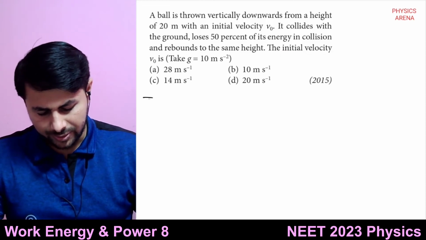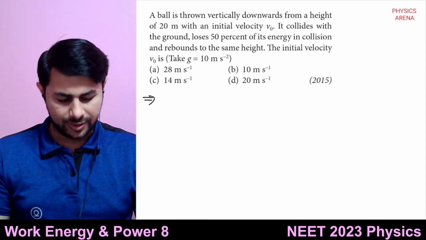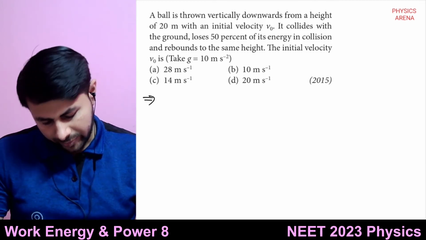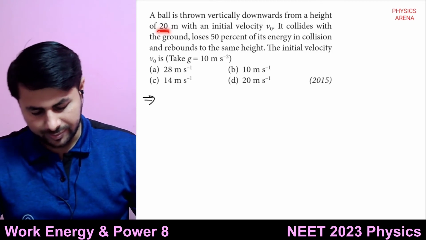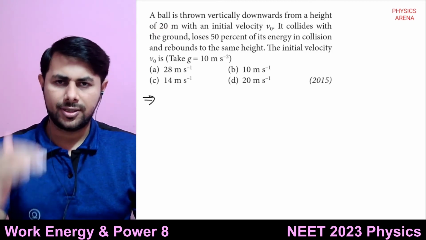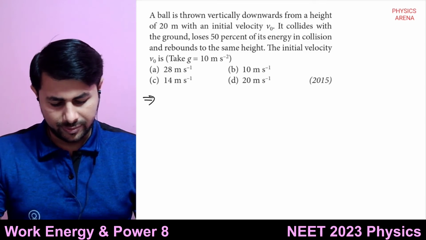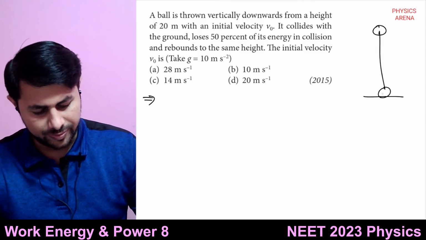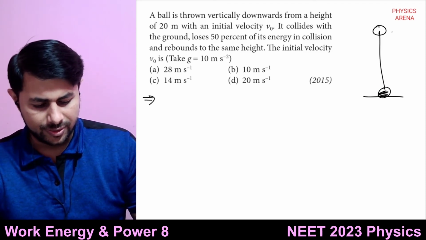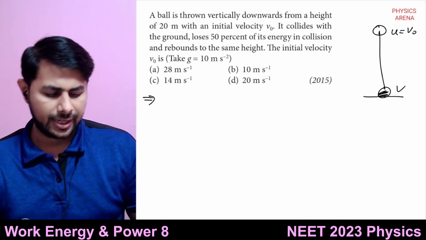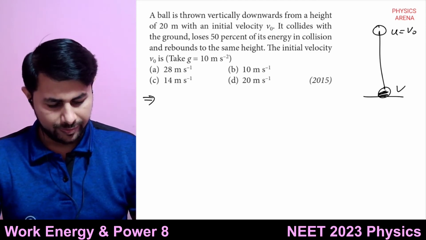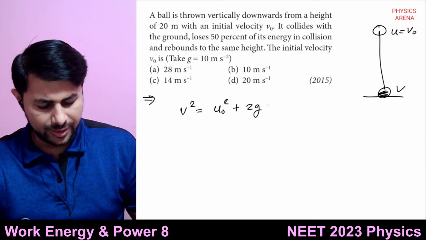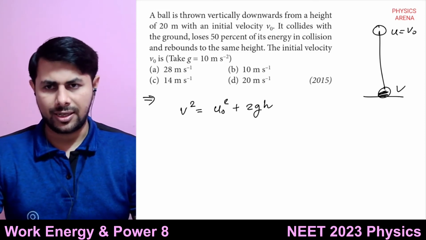All right. So it is thrown with some velocity, right? So what can we say? From what height? 20 meters. So initial velocity is v0. It is thrown from height 20 meters. So the velocity with which it strikes the ground, how much will that be? So u is equal to v0 and final velocity is, suppose, v. Okay, so v square is equal to v0 square plus 2gh. This thing we can write.